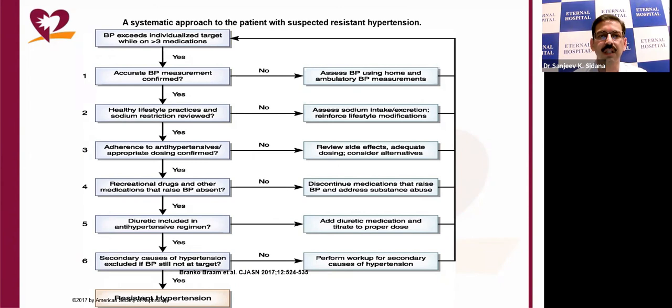So to summarize, this is how we evaluate the patient with resistant hypertension. If BP exceeds the target, and the patient is using 3 medications, then the first step is whether accurate BP is being measured or not. The second step is healthy lifestyle, the third step is adherence, and the fourth step is that we should try to exclude the drugs which increase the blood pressure. Then the next step is whether the patient is receiving a diuretic in the regimen or not, and then secondary causes of hypertension should be excluded. And if all these are excluded, then the patient is labeled as having resistant hypertension.